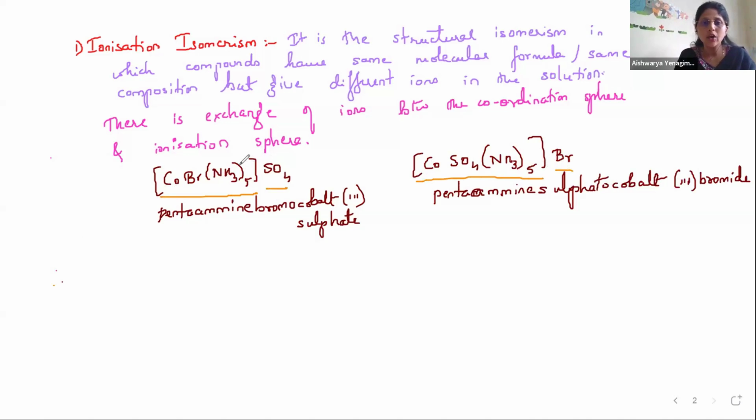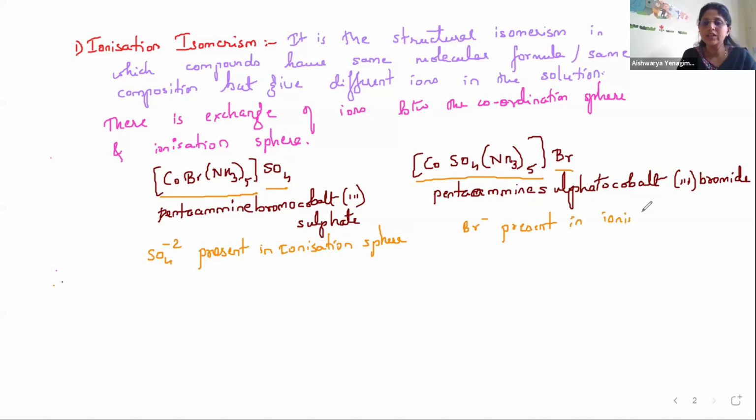If I put these in solution, which ions appear? In the first, SO4 2- ion is present in the ionization sphere. In the other, Br- ion is present in the ionization sphere.